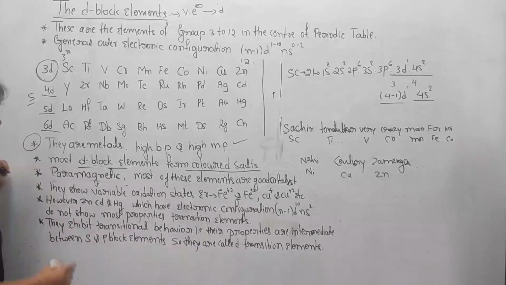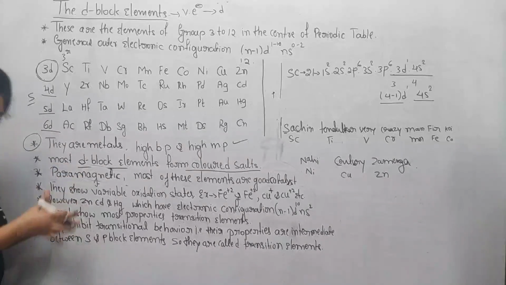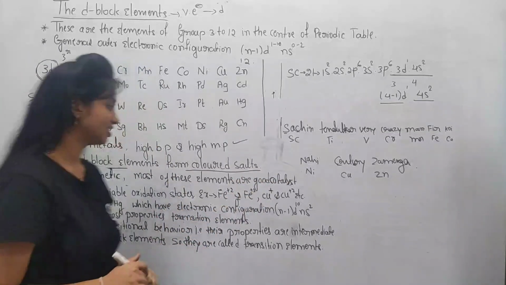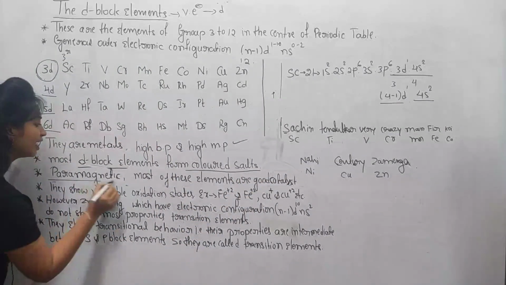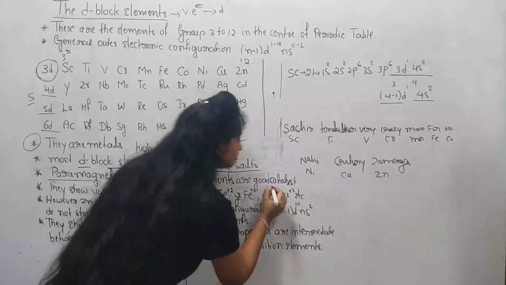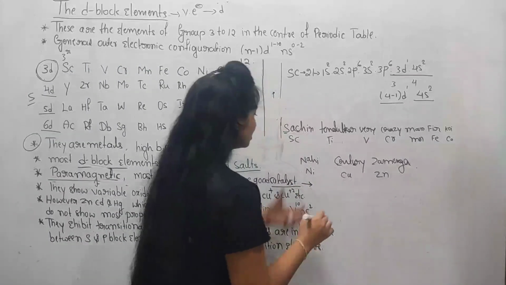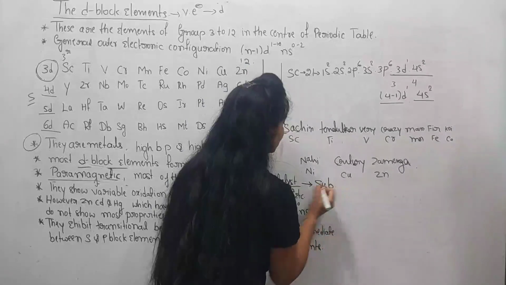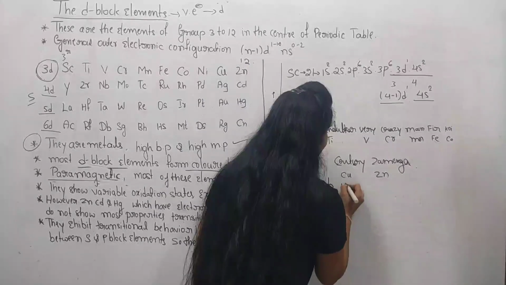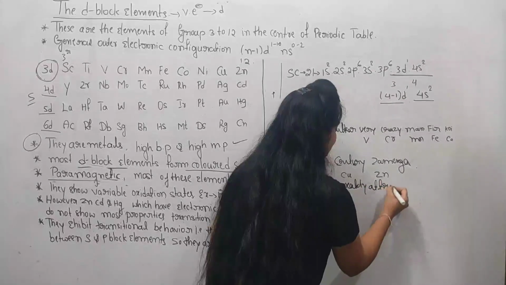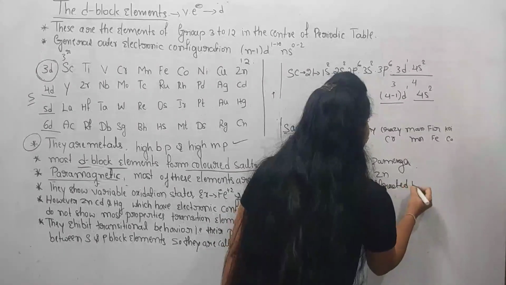And the next point is, they are paramagnetic in nature, and most of these elements are good catalysts. So what is the meaning of paramagnetic and what is the meaning of catalyst? Just observe here. A substance which is weakly attracted by a magnet.